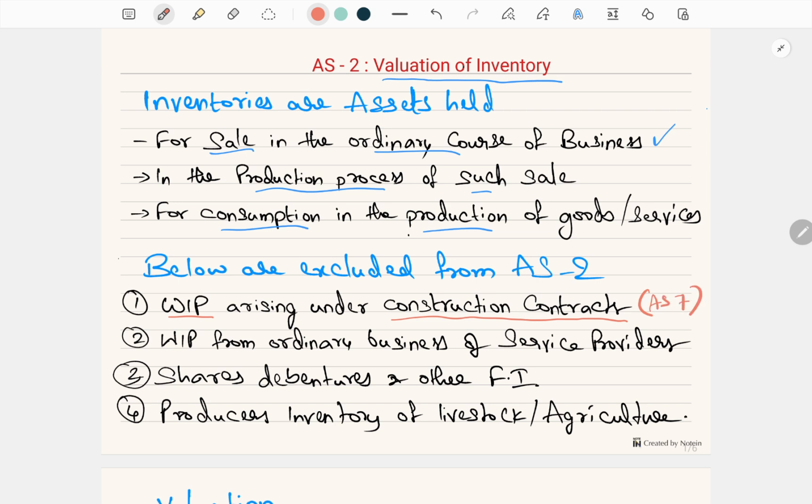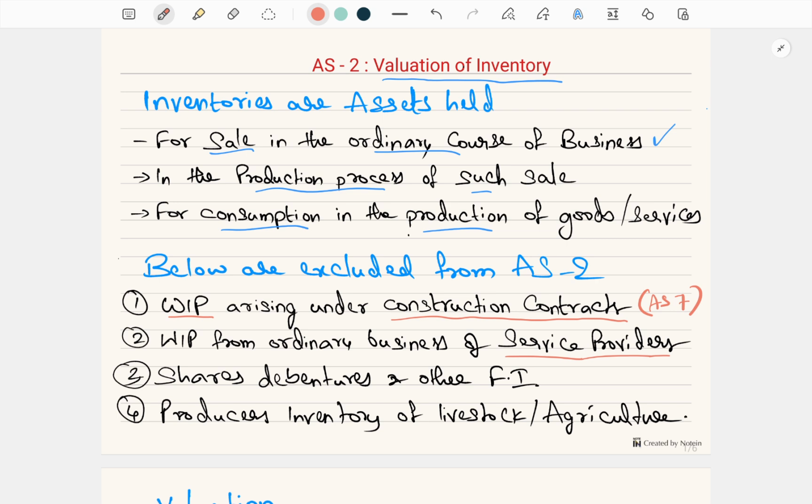Then work in progress from ordinary business of a service provider. Suppose we are chartered accountants, if you are providing service, half completed service is not considered as inventory for AS2.